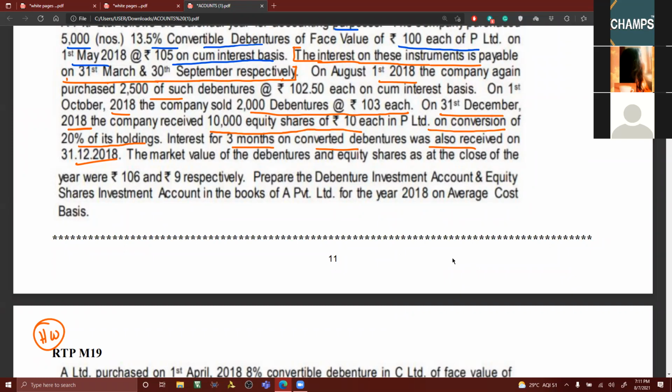Since here in the problem itself he has given that 3 months on converted debentures was also received on 31st December 18. Now, the thing is that 20% of its holding. 20% of its holdings means, can you tell me what is 20% of its holding, my dear friends? 1100. How are you getting 1100? 5,500 is 20%. I'll come back to this.